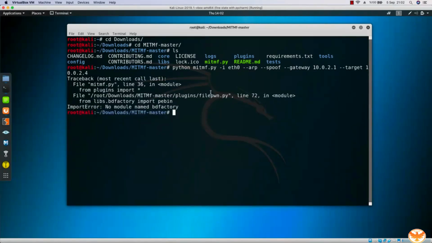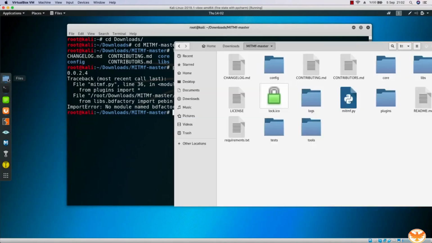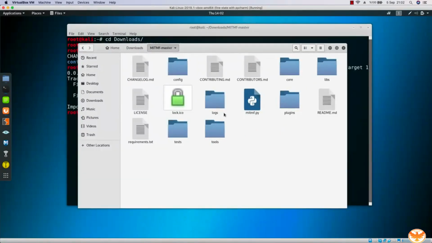If I hit enter, as you can see, I get an error saying that this file palm.py is giving me an error, okay? So this is a plugin, and we're not even going to use it, and it causes some problems in the coding section. Rather than diving into the coding section, I'm just going to delete it because at this point we don't even know how to work with Python.